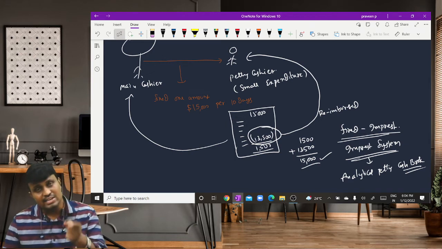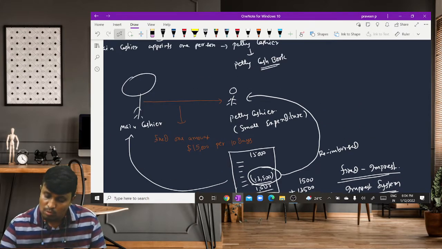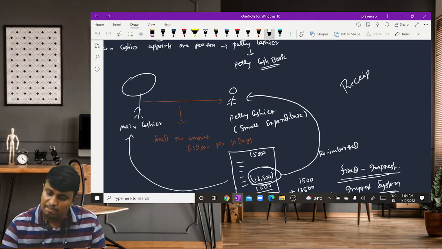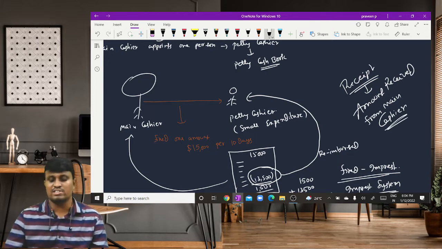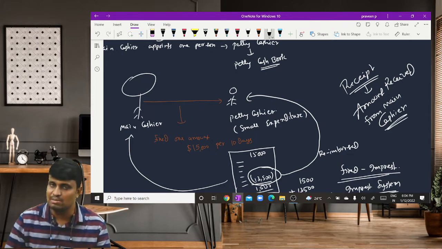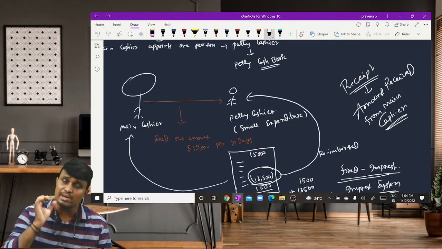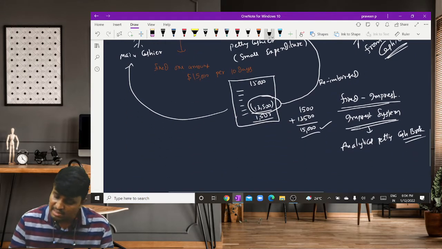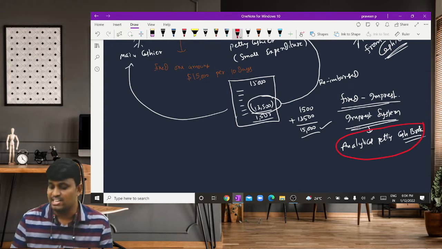And remember, in case of the petty cashier, the only receipt to the petty cashier is the amount received from the main cashier. Clear?